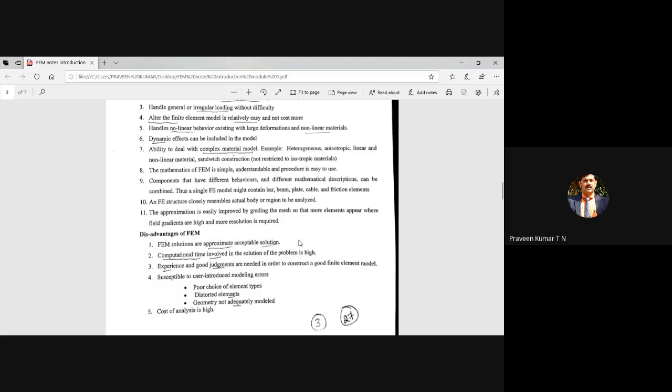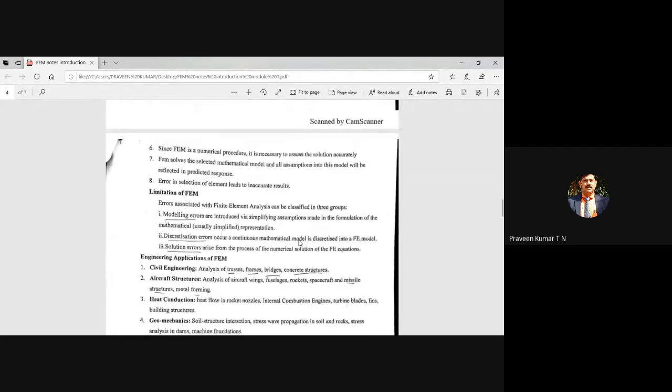The version you are using in college is the education version. If the education version costs, let it be around 1 lakh, I'm giving one example, 1 lakh. If you want to purchase the same software as an industrial person, imagine you are going for one small industry, then the cost may be around 2, 3, 4 or 5 times higher than the amount you paid. Minimum around 4 to 5 times. For education purposes, they release it at a lower amount, but when you come to industry, they'll charge minimum 2 to 5 times higher than the education or university version. The version you are using is only the university version.